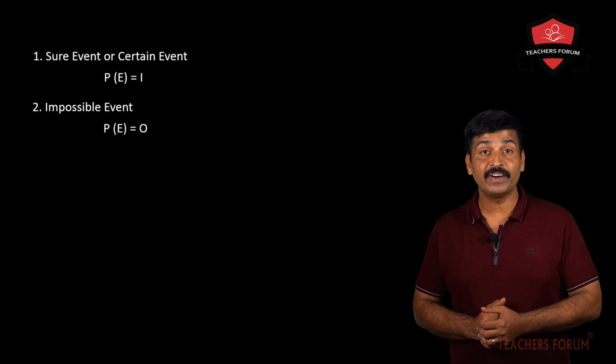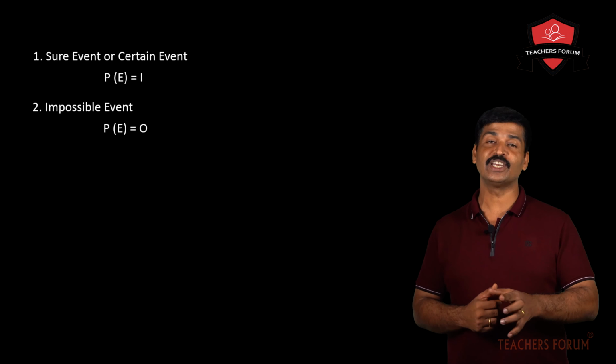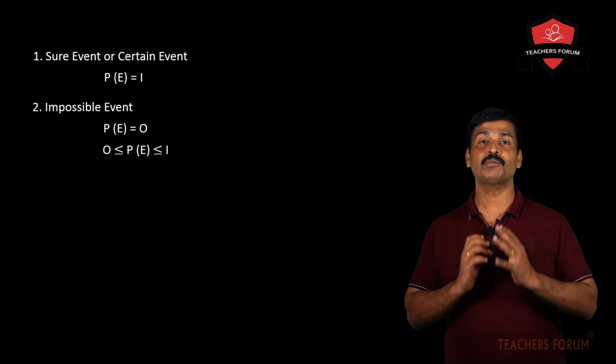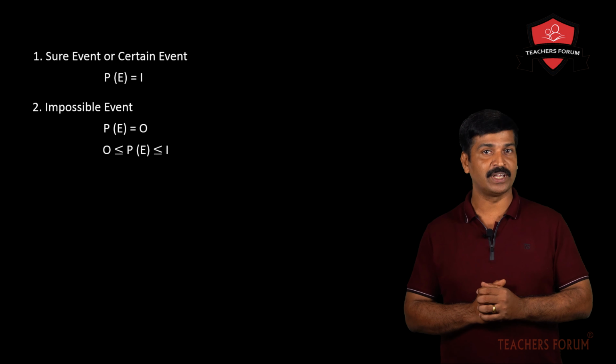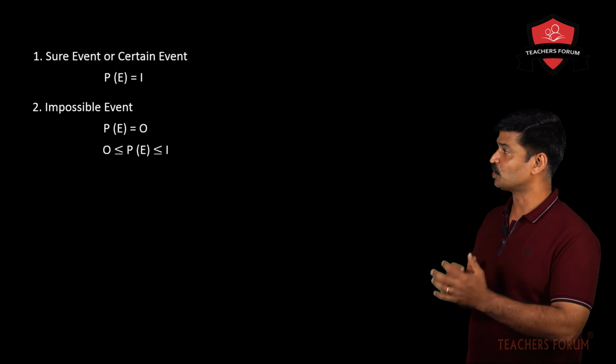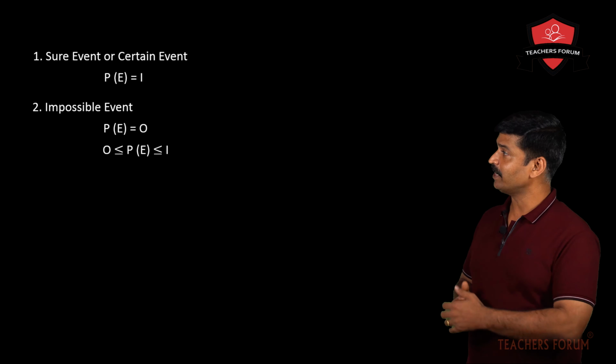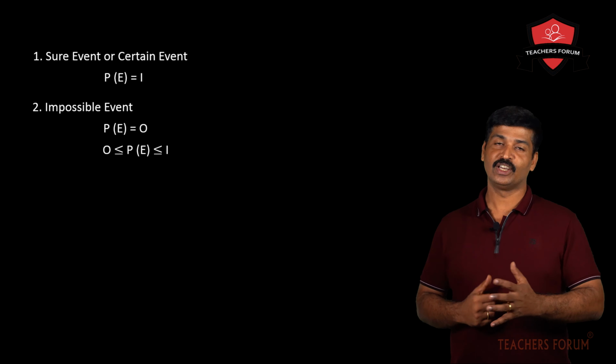So probability of an event can be greater than 0 or equal to 0, or probability of an event can be less than 1 or equal to 1. Is it clear? So probability of an event P(E) lies between 0 and 1. It can be equal to 0 or greater than 0. It can be less than 1 or equal to 1.